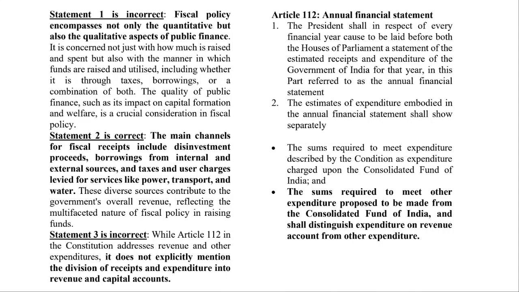So, for example, if the government is building roads, or it is giving money to NABARD, say, and NABARD is giving it to banks, and banks give it to a farmer to buy machinery, that also comes under capital. So, even these grants or loans given to purchase some form of machinery, everything where you can see the asset, that comes under the capital account. And where you cannot see the asset, for example, you are paying salaries to the employees, you don't see any visible assets.